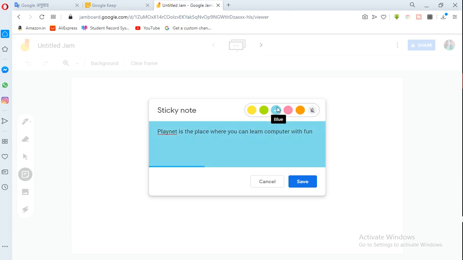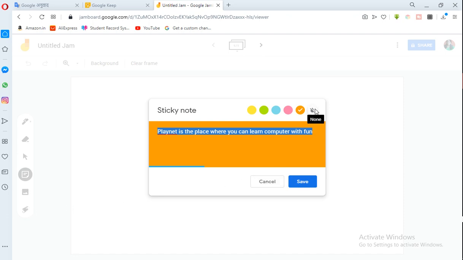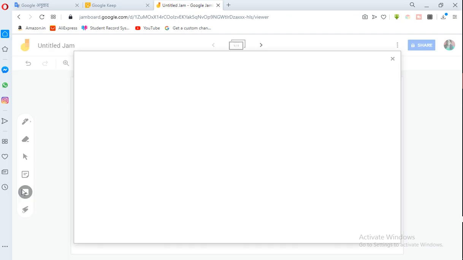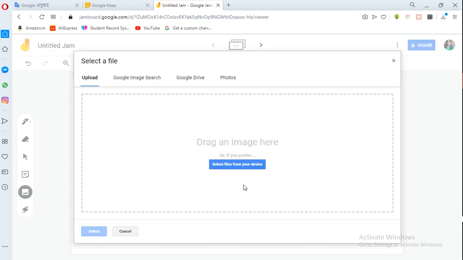Clear? Change it. Blue, pink, orange. Which color you want? You select this one, and yellow. Save. And then background, it's done. Clear frame, this is a sticky note in which you can drag an image here.